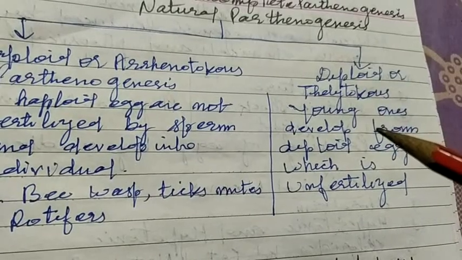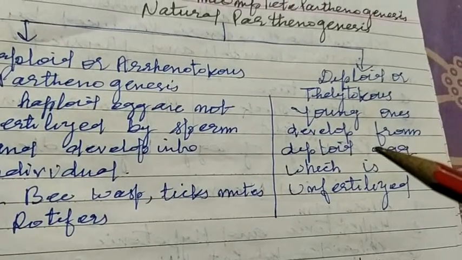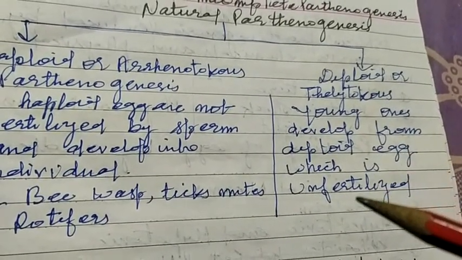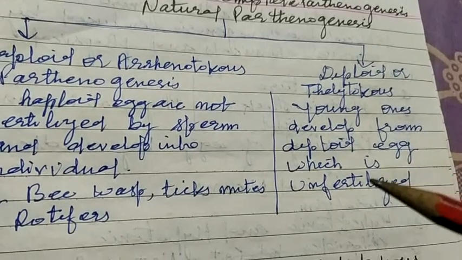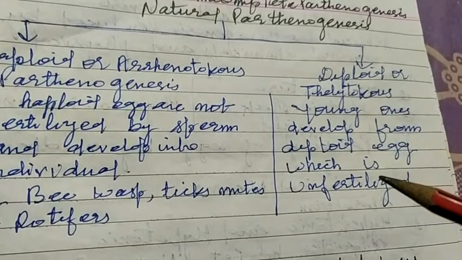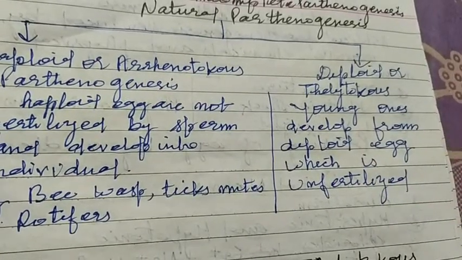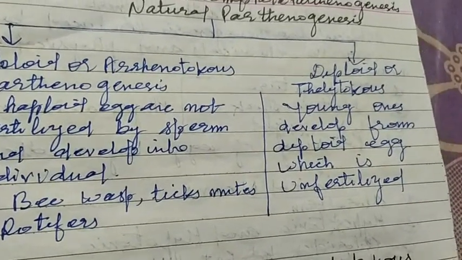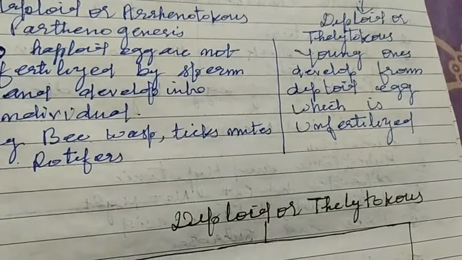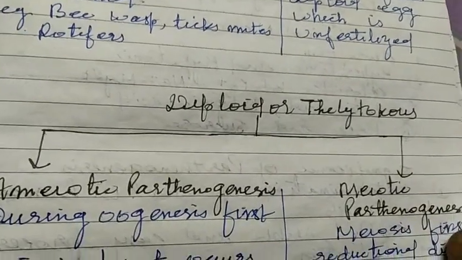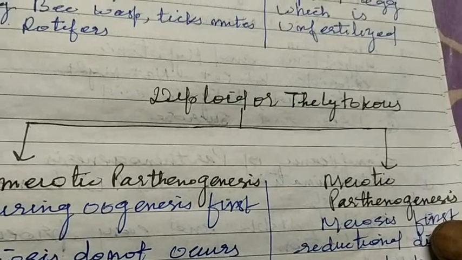Here also, directly the diploid egg develops into a diploid individual. The individual is also diploid because the egg develops directly into an organism that is diploid without any process of fertilization.